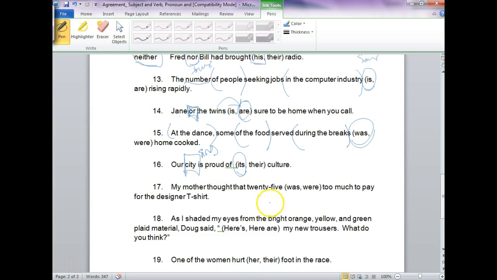My mother thought that $25 was too much to pay for the designer t-shirt. You're saying was because when you refer to $25, it's a number, and numbers are singular because they're one. Even though there are 25 dollars in that $25, it functions as a singular. So you say was.